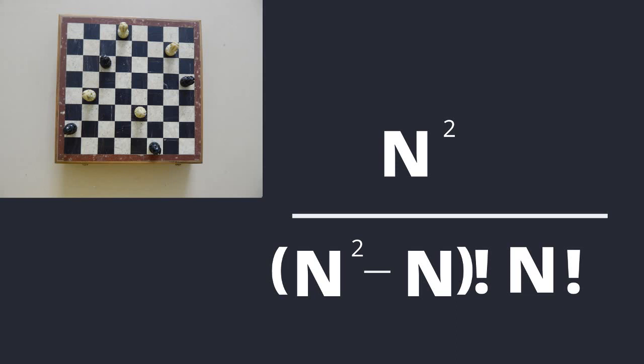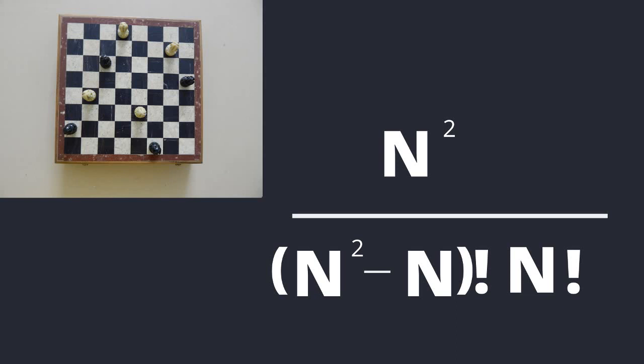Then the number of solutions is quite less, and the number of combinations which we have to generate is N squared factorial divided by N squared minus N whole factorial into N factorial.